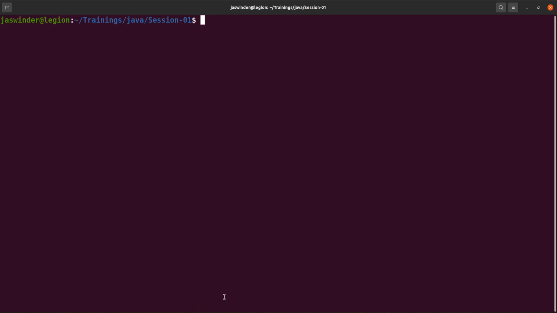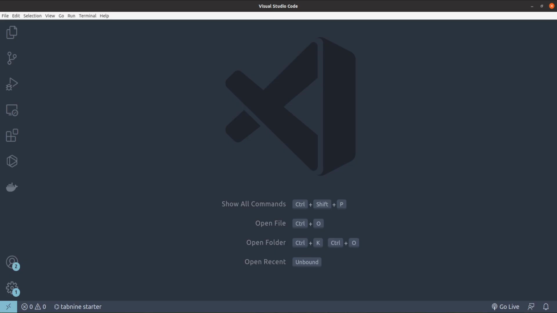If you want to write your code, you can write it in a text editor. You can write it in an integrated development environment like Eclipse. Or if you are a school student, you can use BlueJ. A lot of schools use BlueJ IDE, which is a kind of mini IDE, and Eclipse is a full-fledged IDE, an integrated development environment, where you can write the programs. It can tell you the errors in real time, right? Syntax errors.